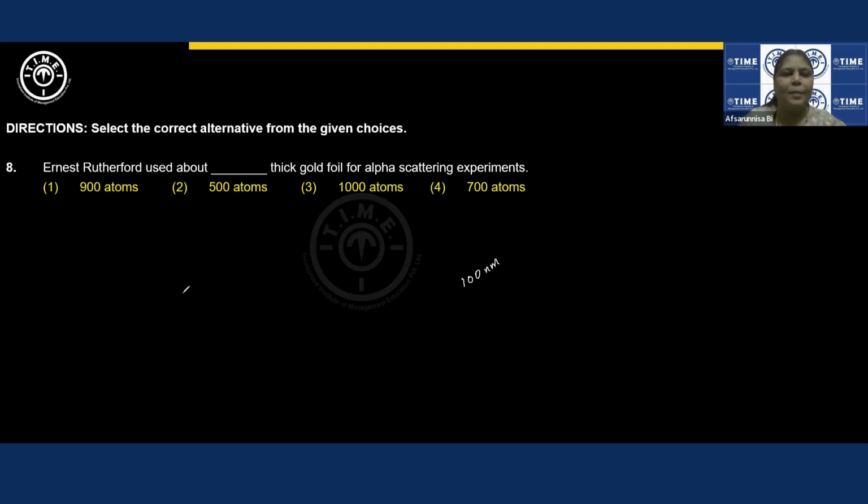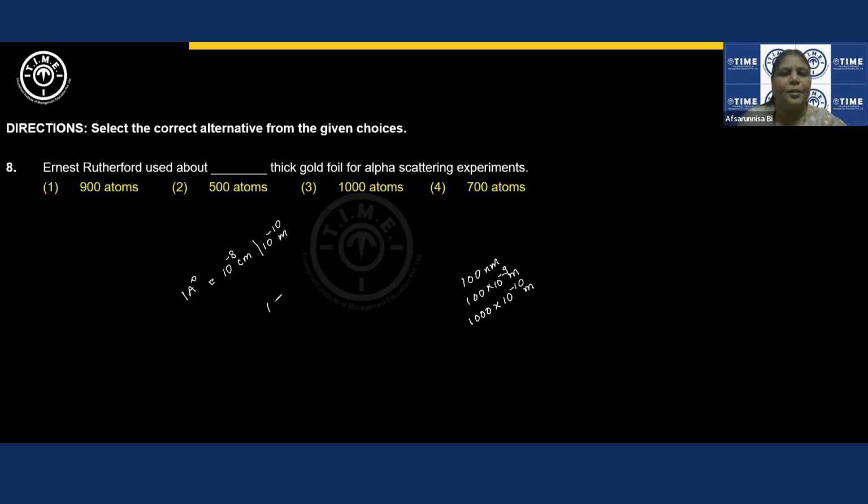So one atom size is about 1 angstrom, which is equal to 10 to the power of minus 8 of a centimeter, or 10 to the power of minus 10 of a meter, right? And you know that a nanometer, if I want to express it in meters, I'll write it as 10 to the power of minus 9 of a meter, right? So if I want to write in terms of 10 to the power of minus 10, I'll put one more 0 over here, and then write it as 10 to the power of minus 10 of a meter, right?